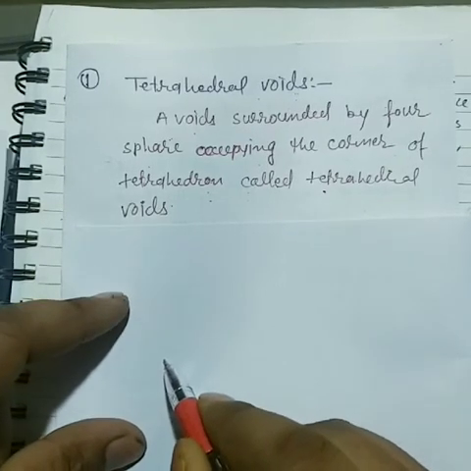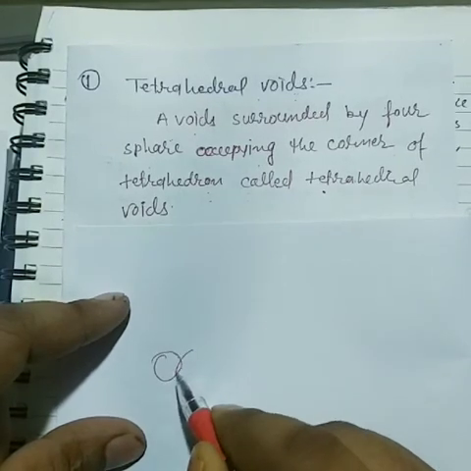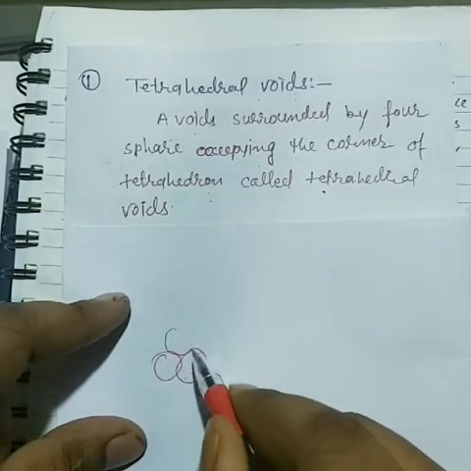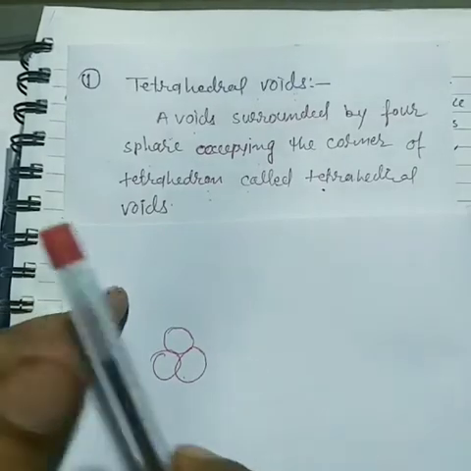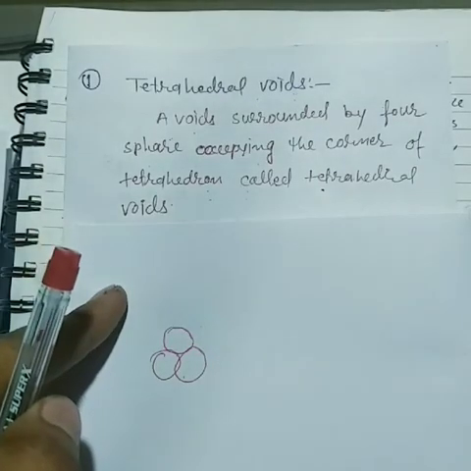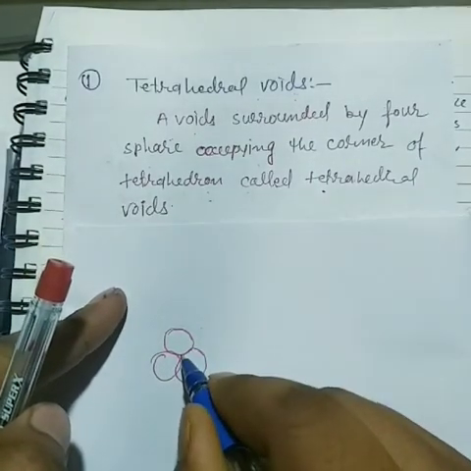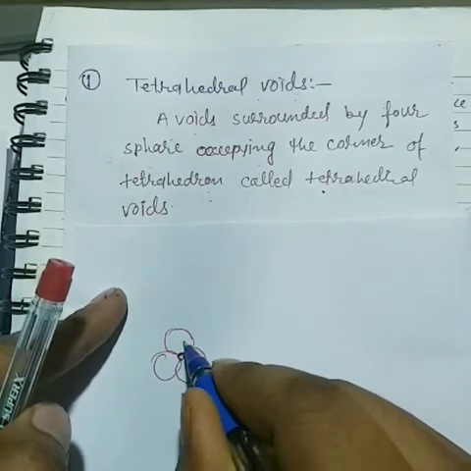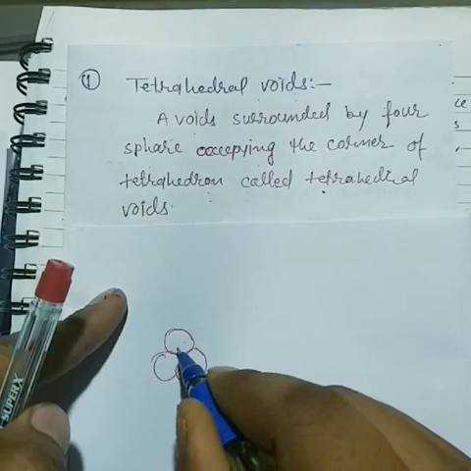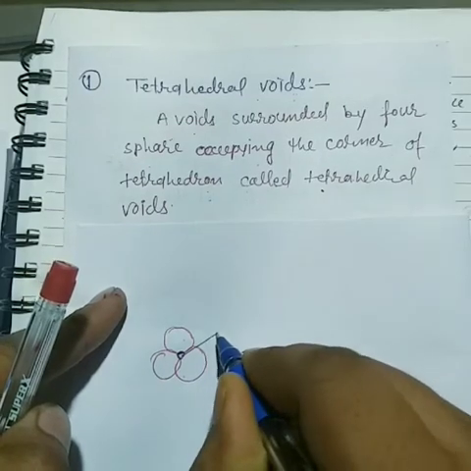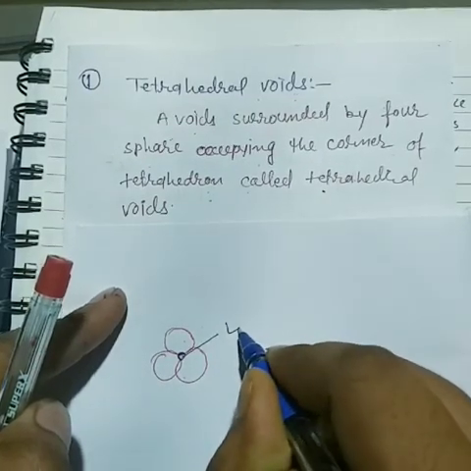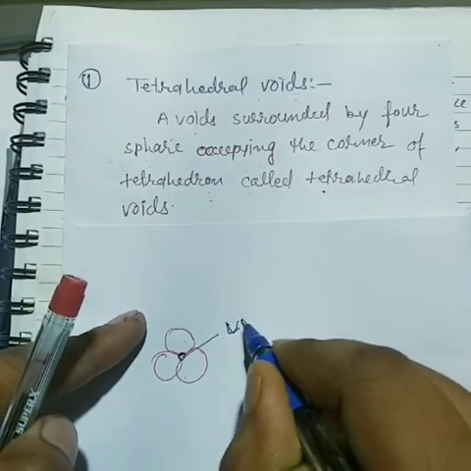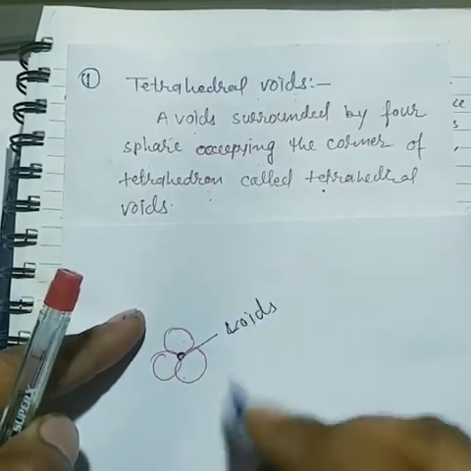Now see, here it is the first layer. The first layer has 3 atoms. These 3 atoms are arranged in one layer, and here the remaining space or empty space is called voids.